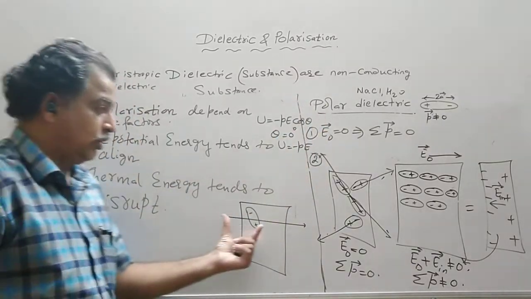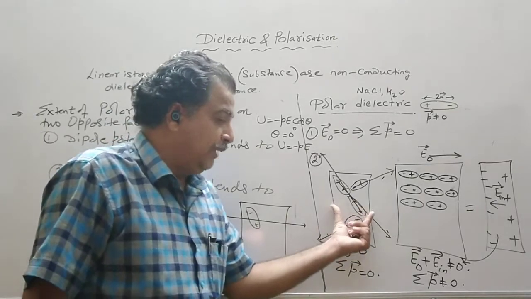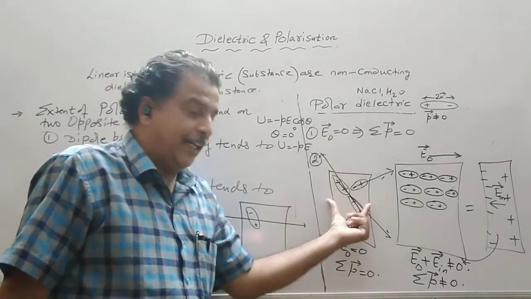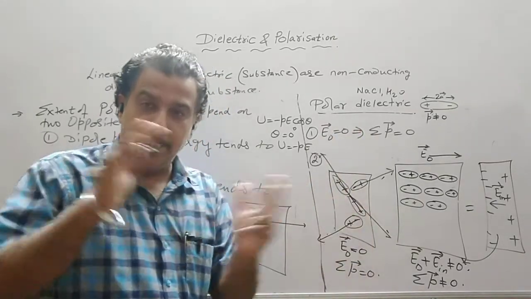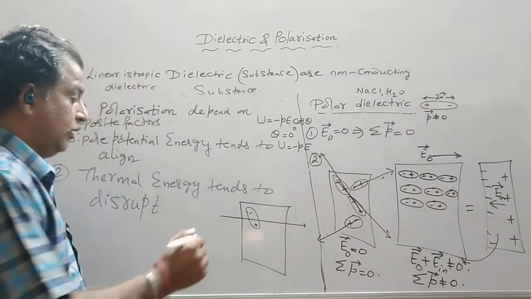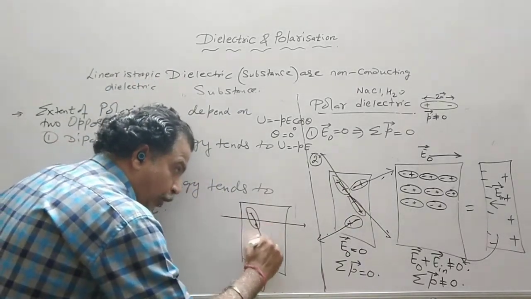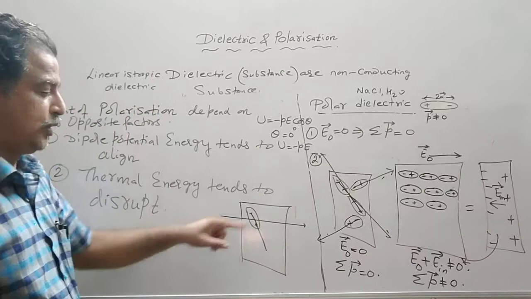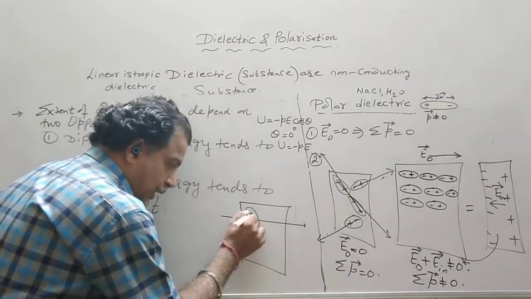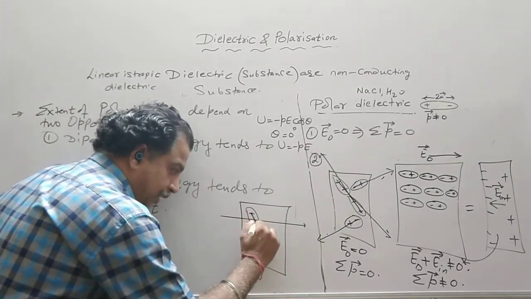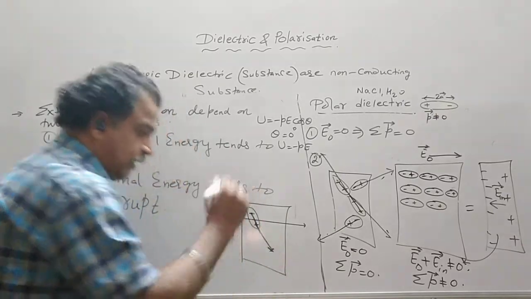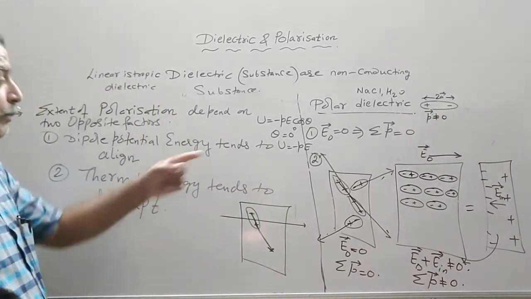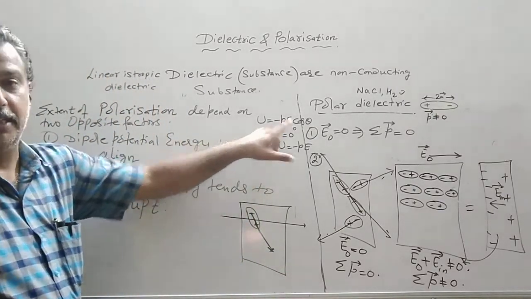Now see, as soon as we keep this polar dielectric in the external electric field, this is the direction of a dipole moment. It is from negative charge to the positive charge. This is the minus sign, this is plus sign. So this is the direction of dipole moment. If you remember, theta was the angle between P vector and E vector.